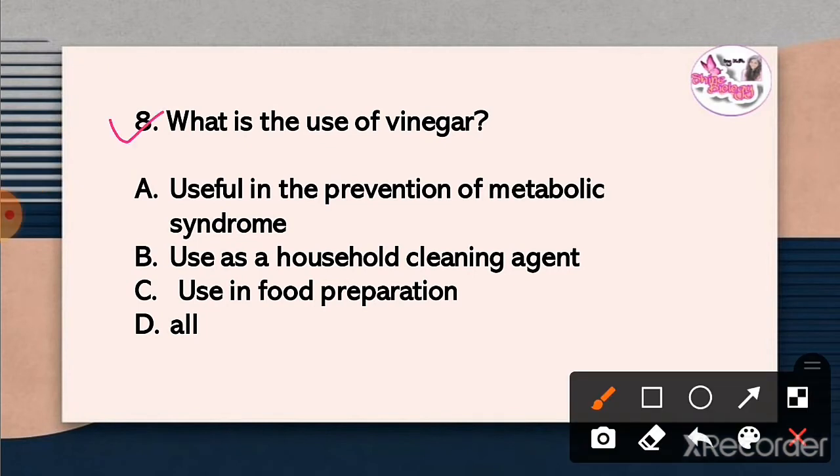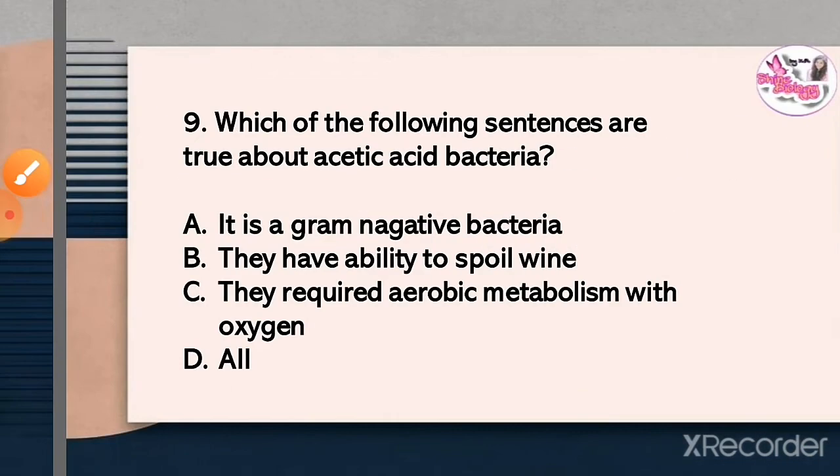Question 8. What is the use of vinegar? The correct answer is option D, all. Useful in the prevention of metabolic syndrome, use as a household cleaning agent and use in food preparation.